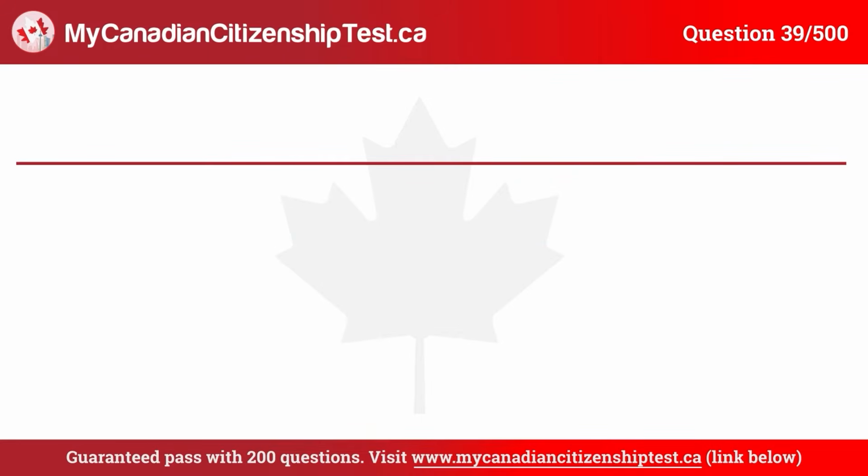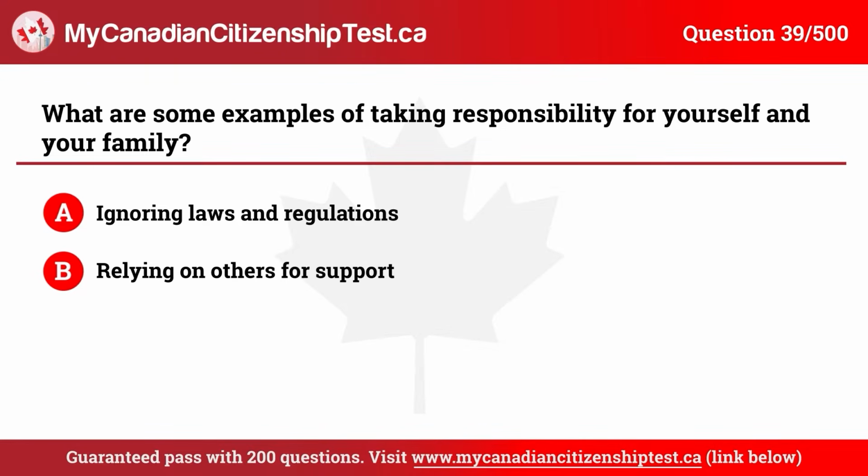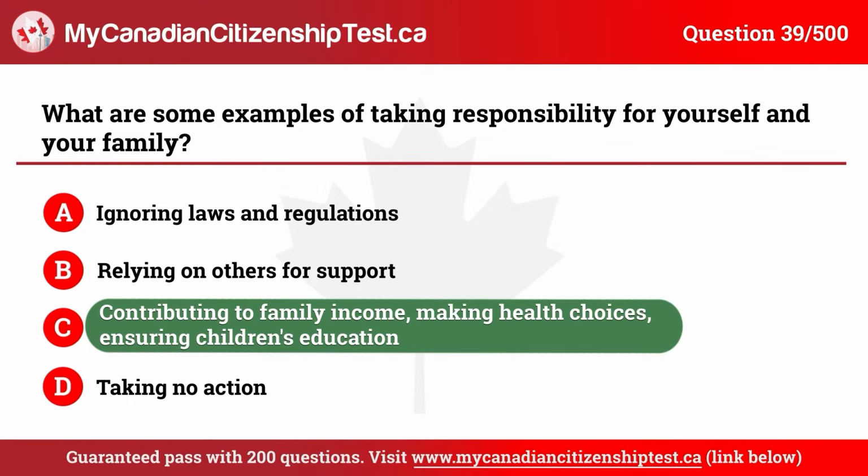Question 39. What are some examples of taking responsibility for yourself and your family? A. Ignoring laws and regulations. B. Relying on others for support. C. Contributing to family income, making health choices, ensuring children's education. D. Taking no action. The correct answer is C. Contributing to family income, making health choices, ensuring children's education.